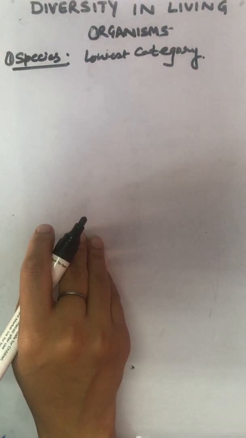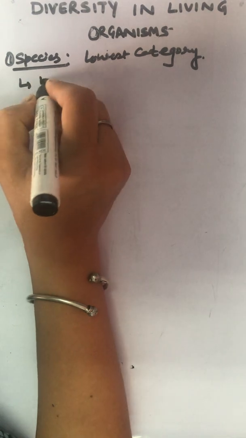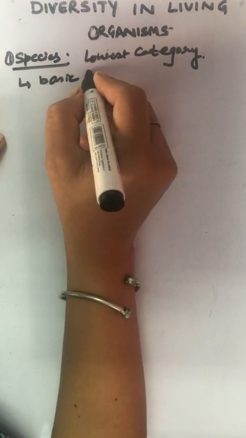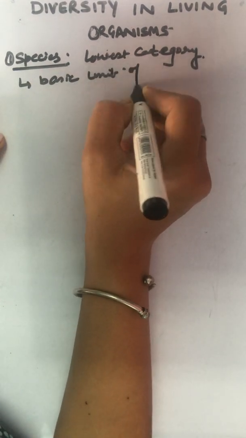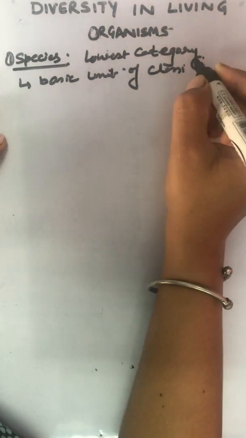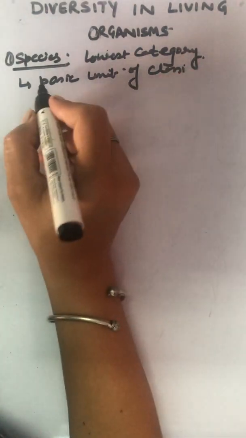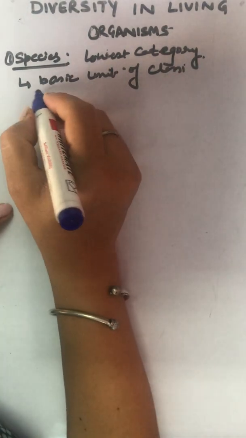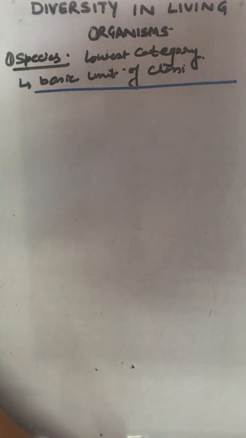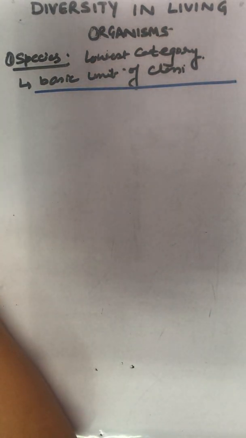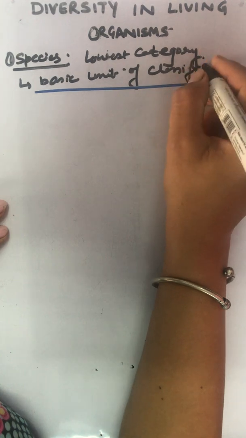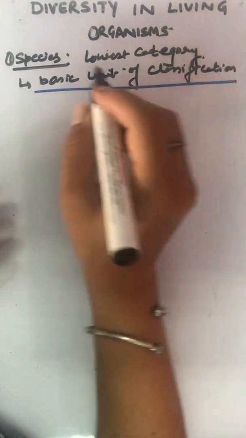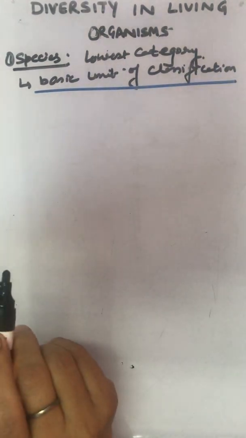Okay, it is regarded as the basic unit of classification. A question is generally asked: discuss or name the basic unit of classification, and it is species.